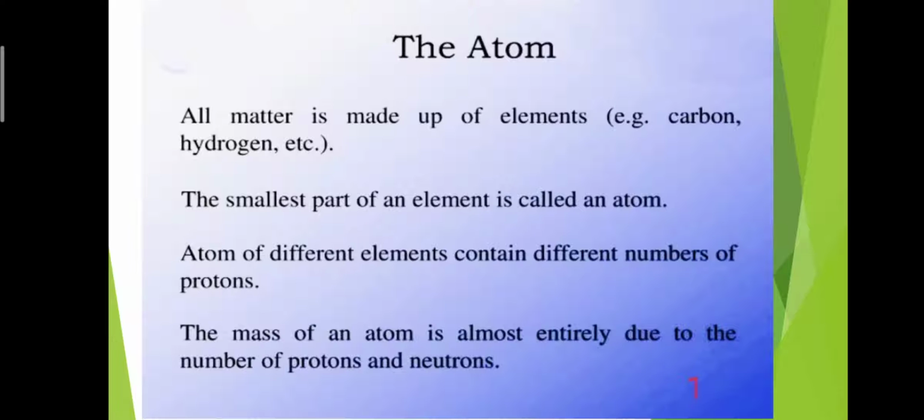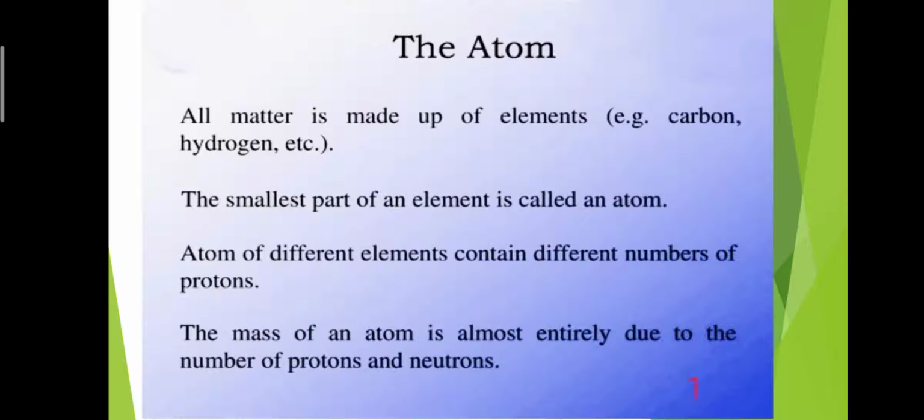Atoms of different elements contain different numbers of protons. For example, carbon contains 6 protons, hydrogen contains 1 proton, oxygen has 8 protons.